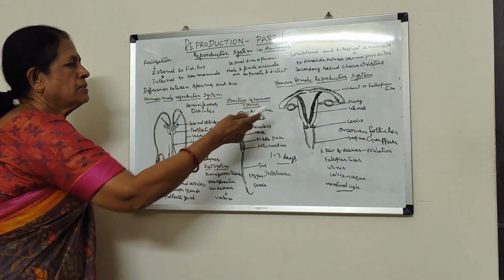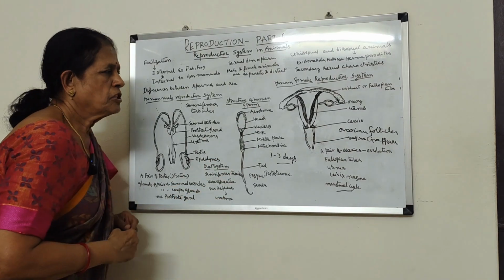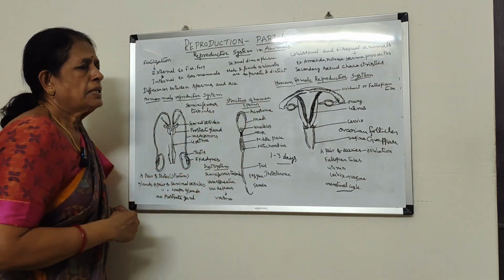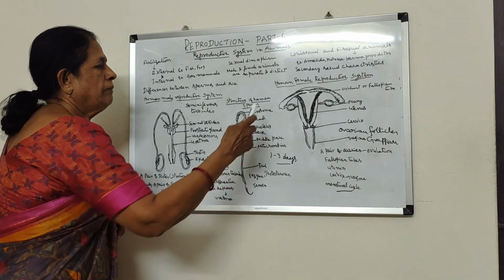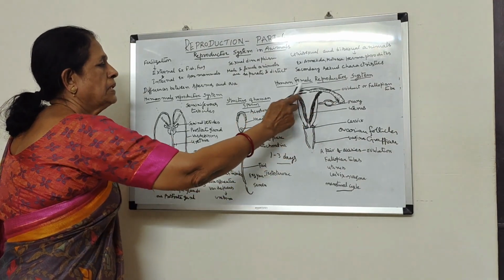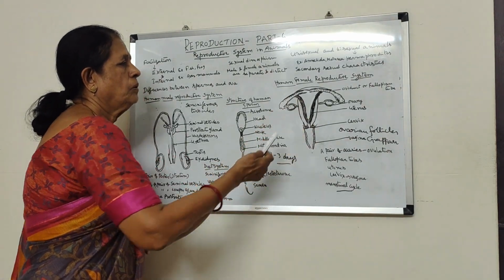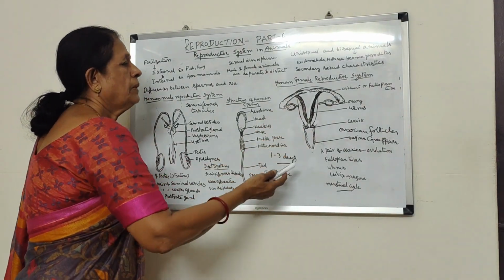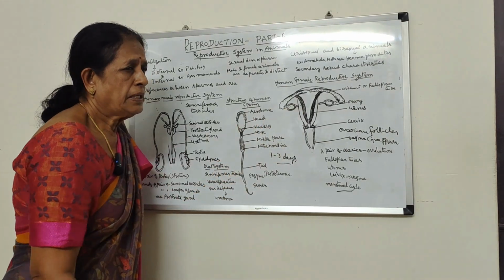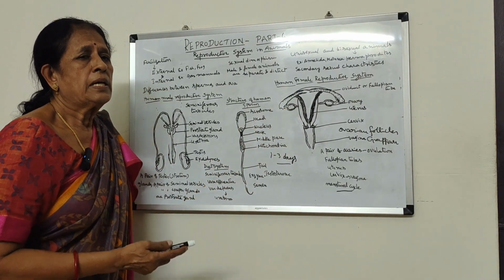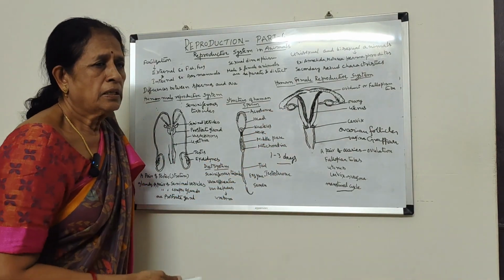Hope you have understood about the male and female reproductive system and the structure of sperm. In the next class, we shall see what happens after fertilization, what changes take place in the female reproductive system, how the fetus is going to develop, what hormones help in the development of the fetus, and what structures help in the growth and development. That we shall see in the next class.